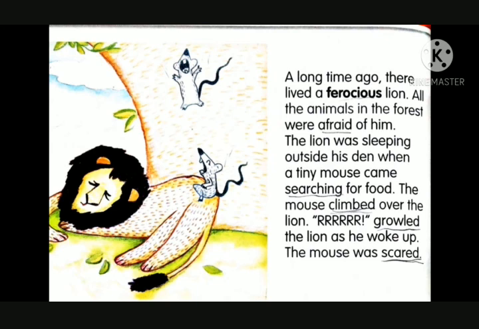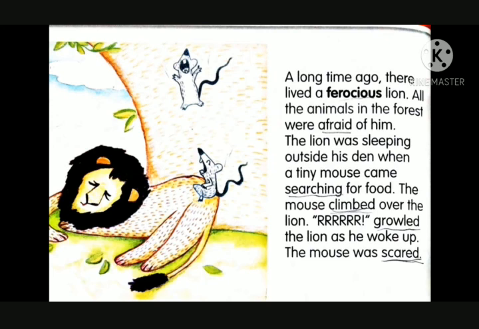So, who lived in the forest? There are two characters, a lion and a mouse. How is the lion? What type of character does the lion have? It is ferocious. Ferocious means by seeing it, we get scared. Are we afraid of the lion or not? Normally, we are afraid of the lion. And here there is one more tiny character, very small. She is a mouse.